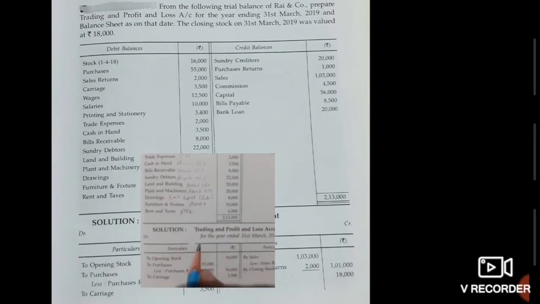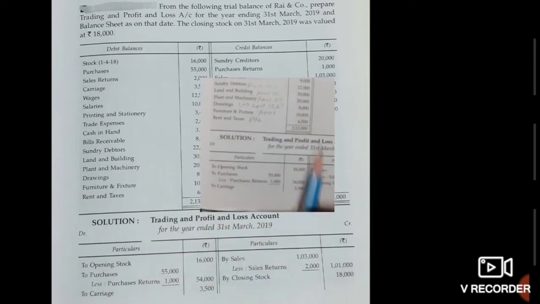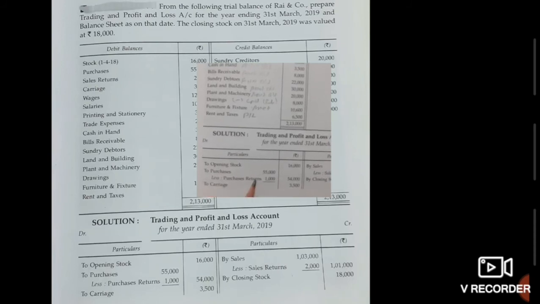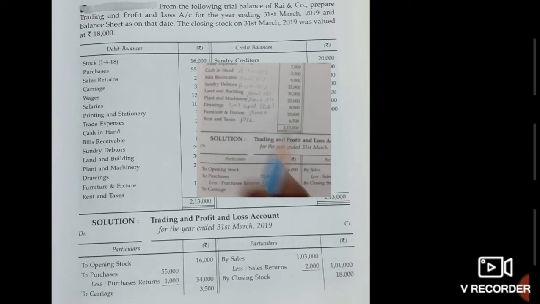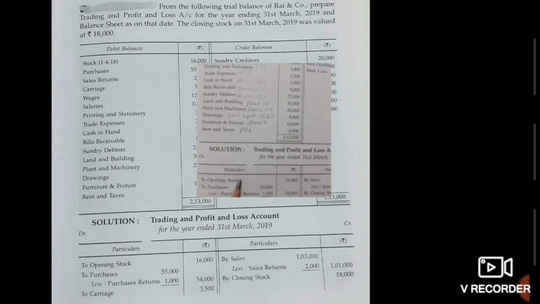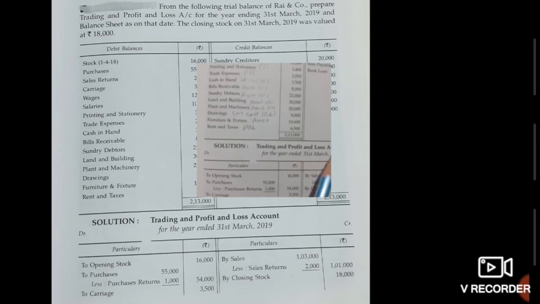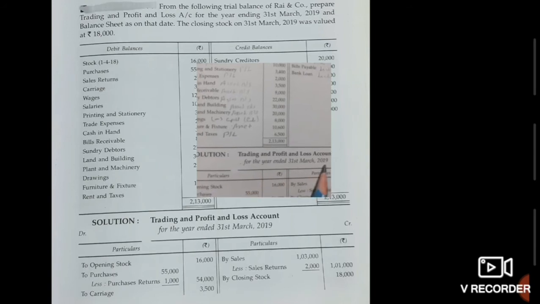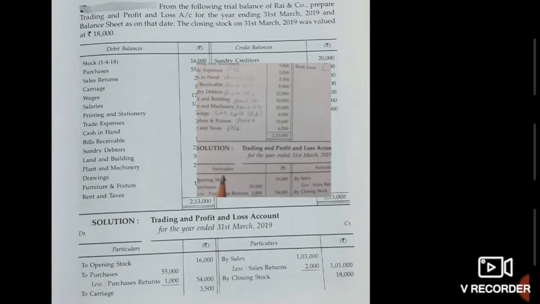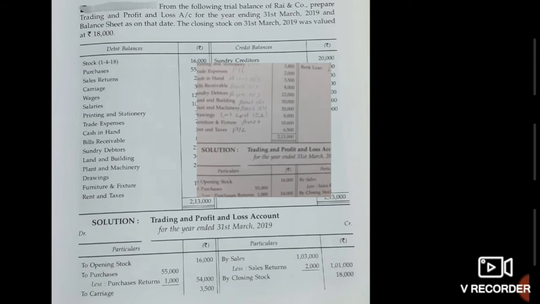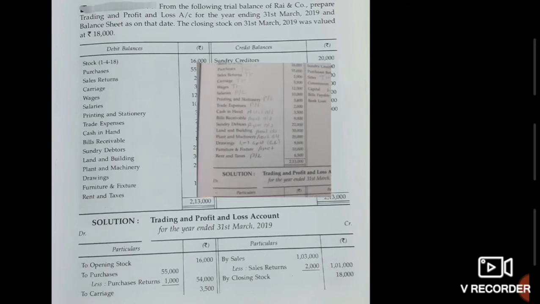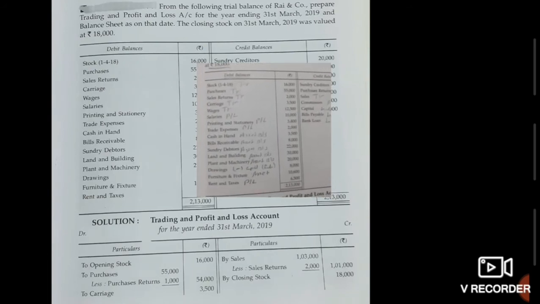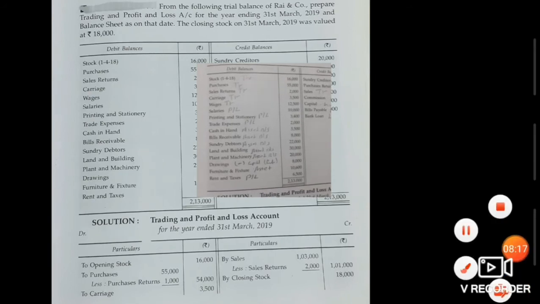Now see, here from the given solution, this is your trading account. So whatever you have written, you have to just solve it here, like opening stock, trading account, purchase less purchase return. We have already split all the items, so this is how trading and profit and loss account is prepared. This is what you have to write down: trading and profit and loss account for the year ended 31st March 2019. Particulars, rupees, particulars, rupees, debit, credit. Now whatever you have written here, you have to split in the trading, profit and loss, and balance sheet.